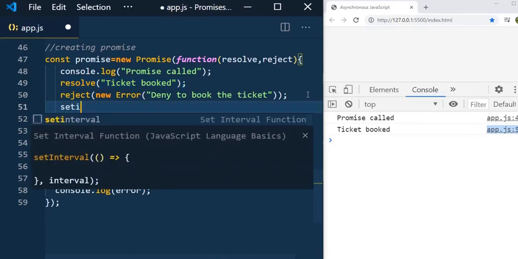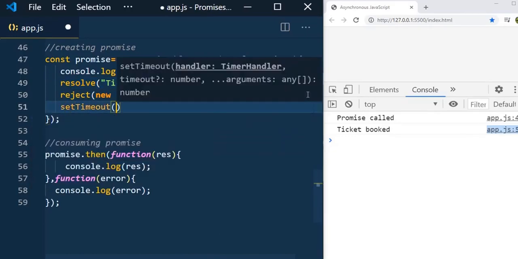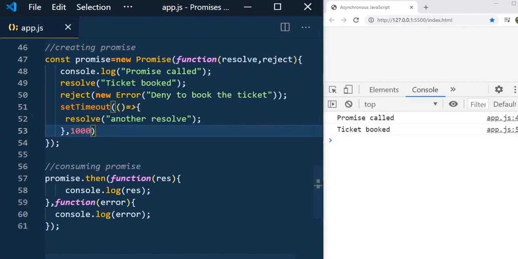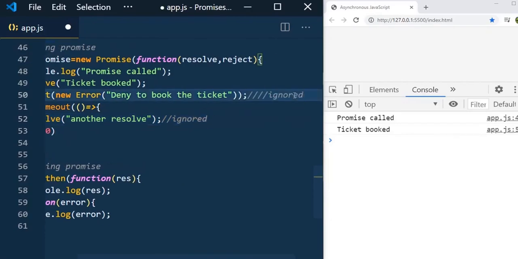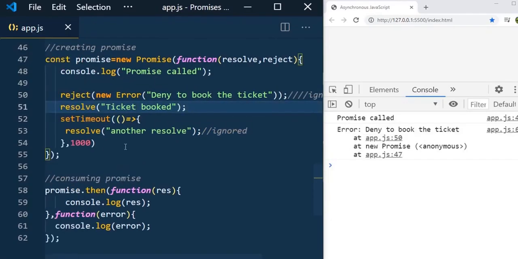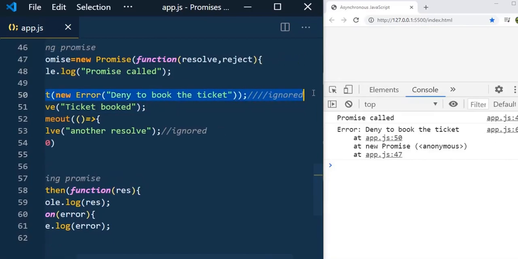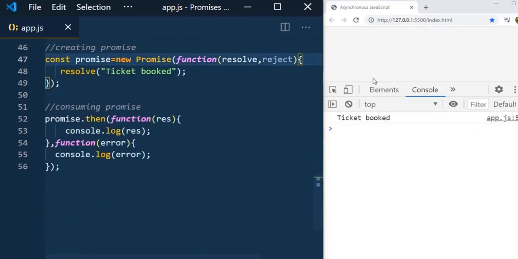Like let's say setTimeout. Here we have the setTimeout which will execute after 1 second and resolve the promise. But even that won't be taken into account and this will be ignored, and in the same way even this will be ignored. So the settled promise will have only one state, either fulfilled or rejected. And let me remove this now. As soon as we save it, the ticket booked is called.